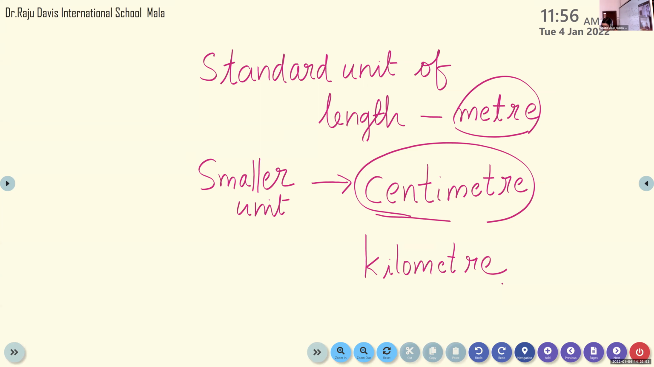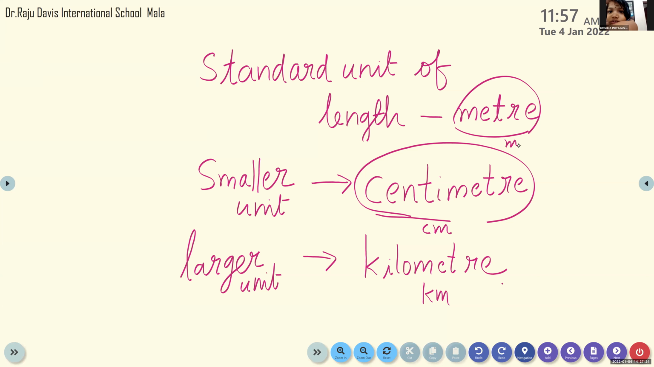In that case, I use kilometer. No need to write. Please listen to me. We will understand first. This is the larger unit, that is kilometer. This also we can write in short, km. Centimeter we write as cm. Meter we write as small letter m. Kilometer we write km.